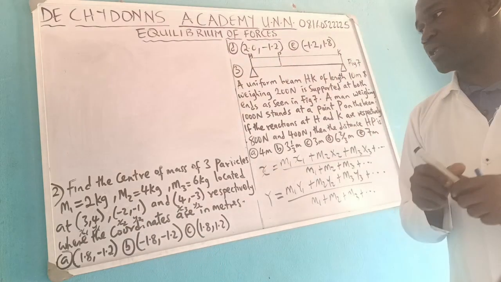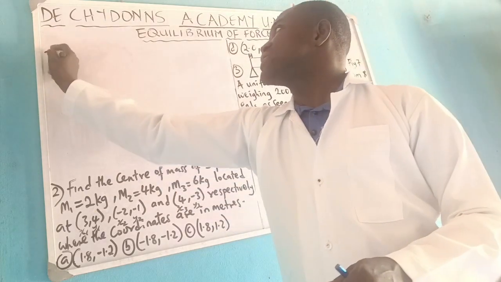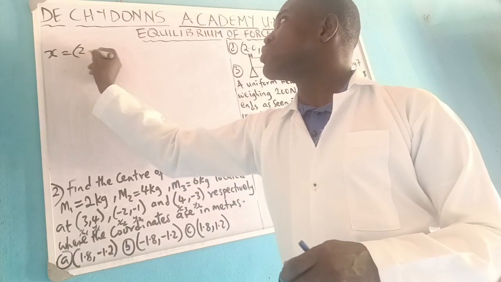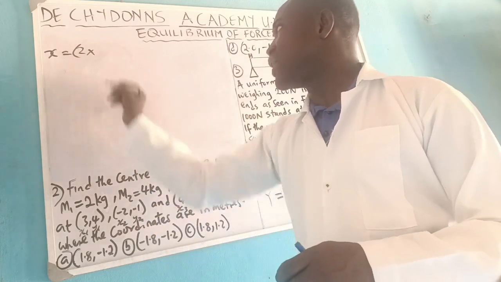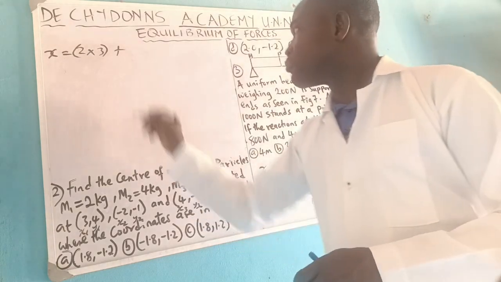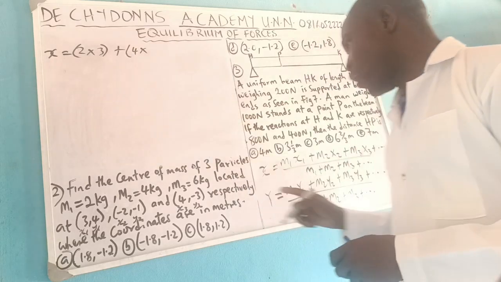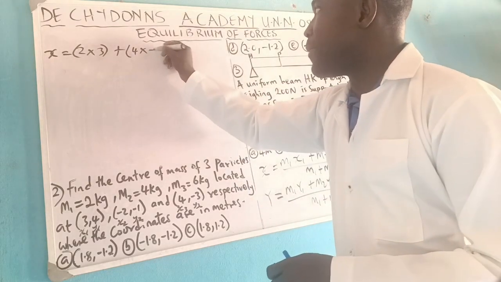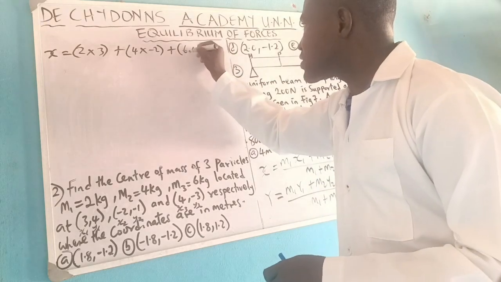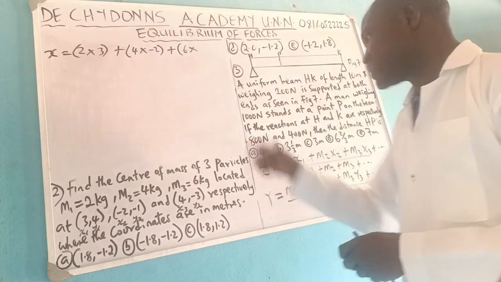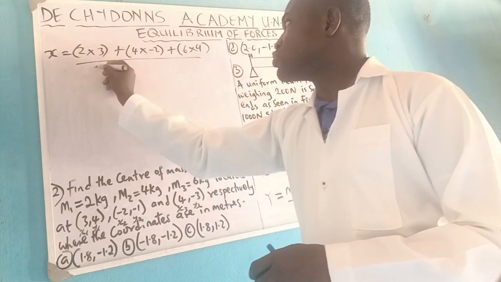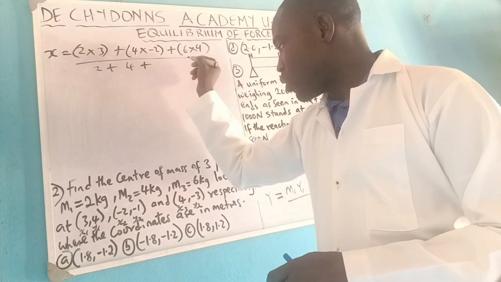Label them appropriately. So we now have that our x will be equal to, what is your m1? It is 2 times what is your x1, 3, plus what is your m2, 4 times what is your x2, minus 2, plus what is your m3, 6 times what is your x3, 4, all over what is your m1, 2, plus 4 plus 6.